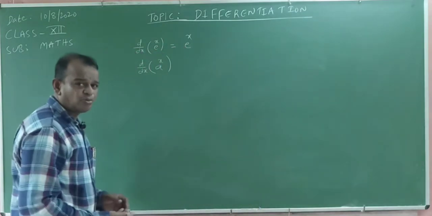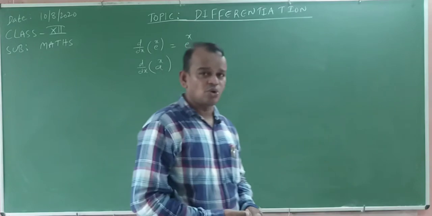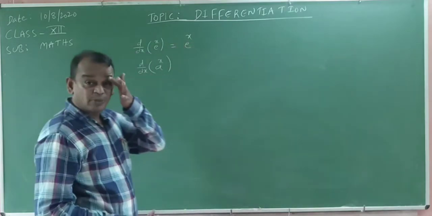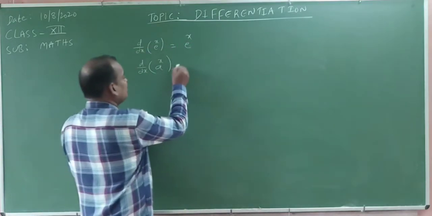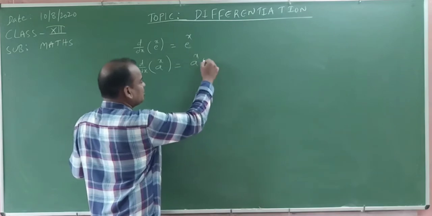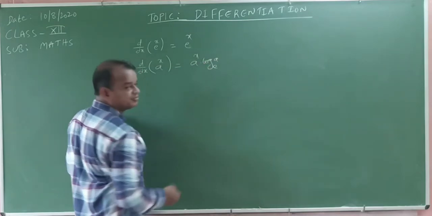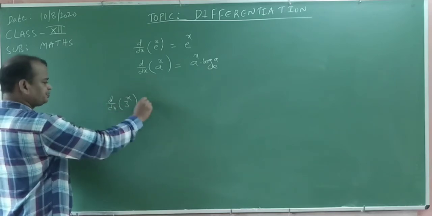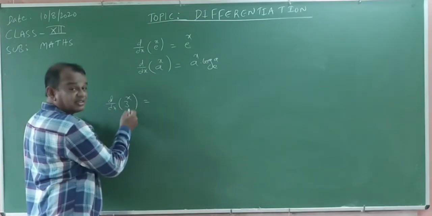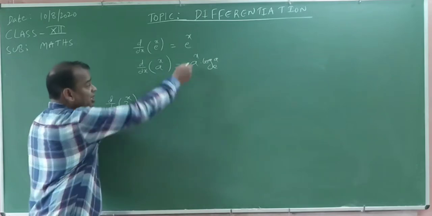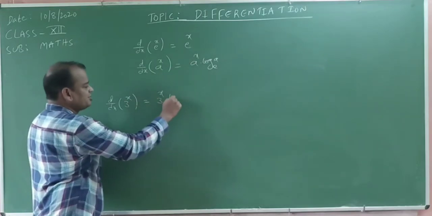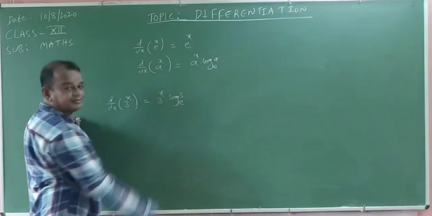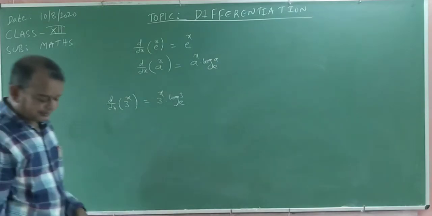A means any positive value, a greater than 0: 2 power x, 3 power x, 4 power x, whatever may be. The derivative is a power x into log a base e. Now for suppose d by dx of 3 power x. What is the formula? 3 power x into log 3 base e. Understood? It's fine. Next.